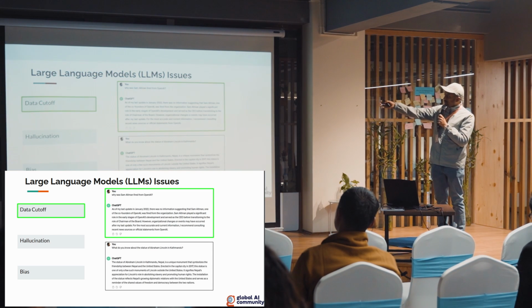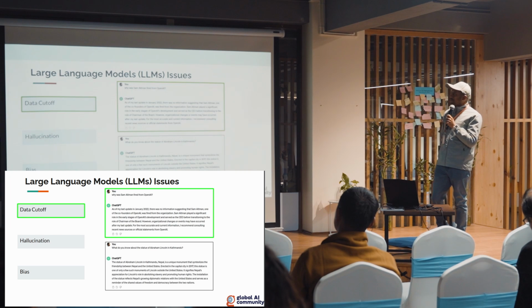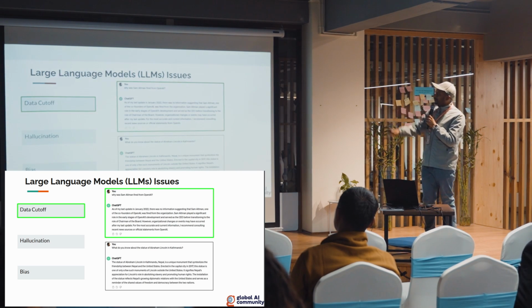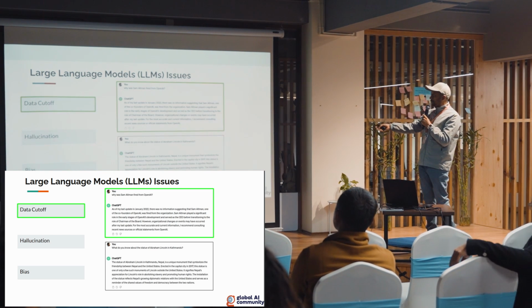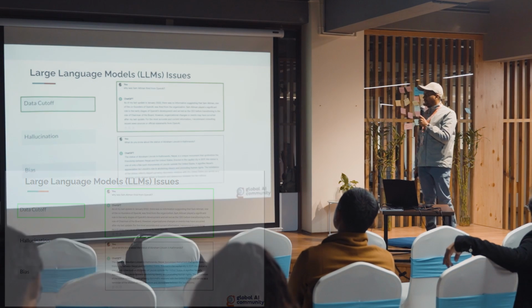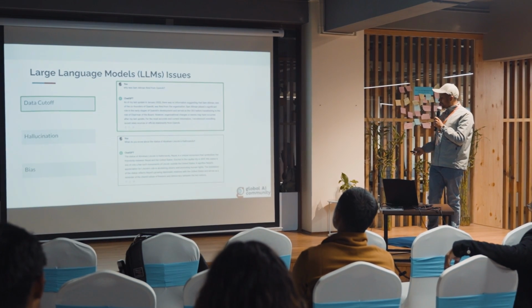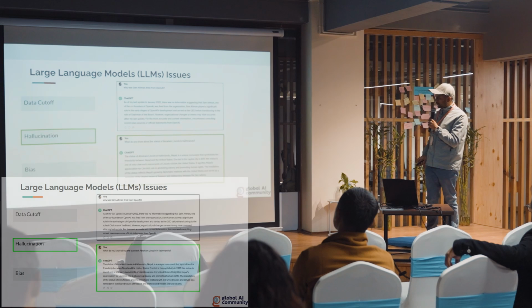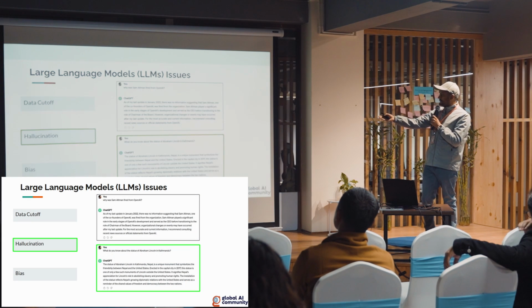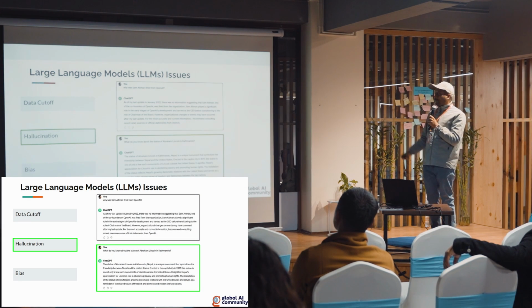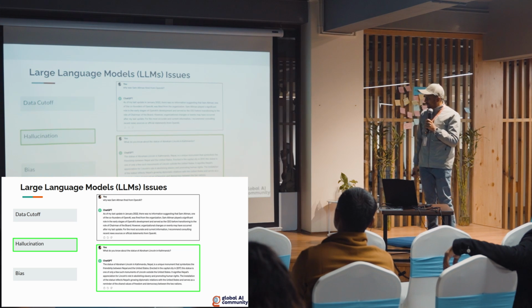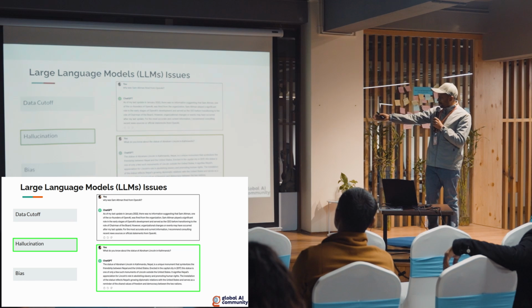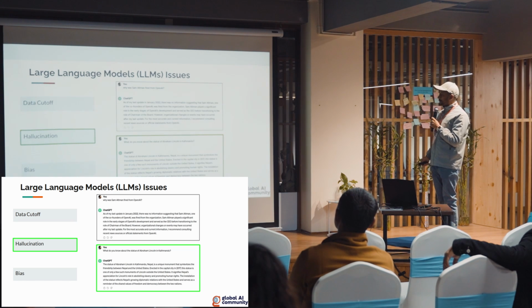If you can see the text on the right, the first one is data cutoff, right? The first question I've asked is, why was Sam Altman fired from OpenAI? But since the data cutoff is January 2022, ChatGPT in this case is not able to answer this question. The second case is hallucination, right? What do you know about the statue of Abraham Lincoln in Kathmandu? There's no such statue in Kathmandu, but it is just giving an answer: the statue of is a unique monument, blah, blah, blah. So there is this thing.